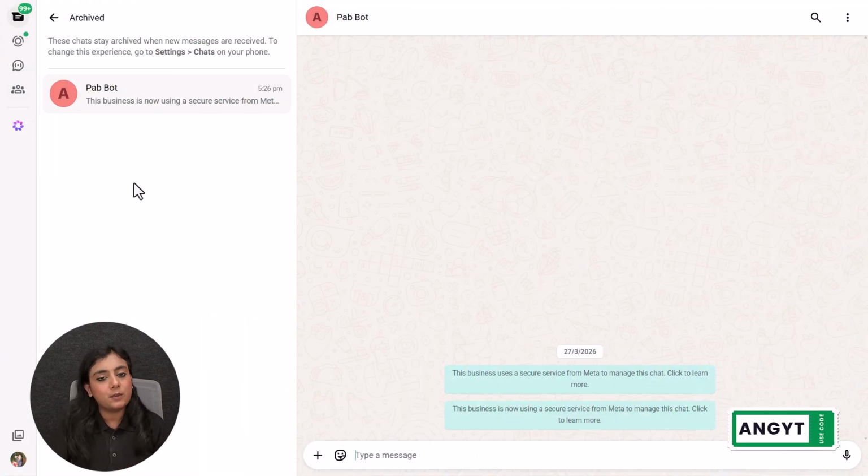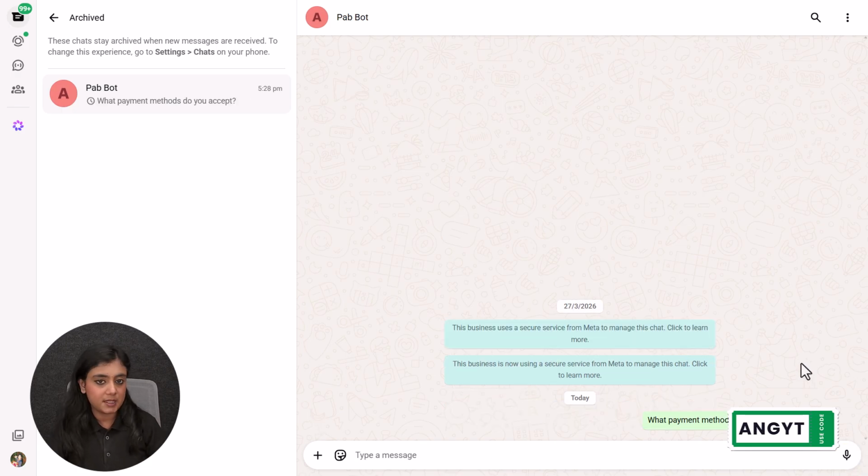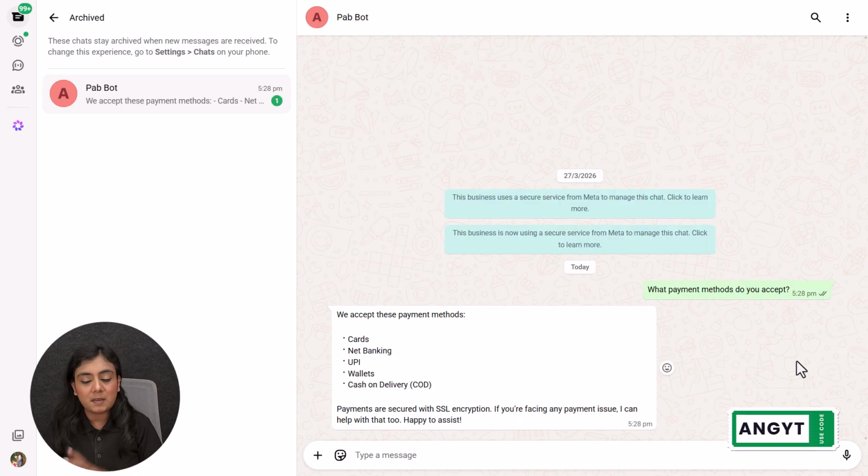Let me show you how this assistant actually works. So this is the WhatsApp AI assistant that I have created, and my first question towards this AI assistant is, what payment methods do you accept? This is the most usually asked question that I receive on my WhatsApp through my customers. You can see instantly I have received the reply from the AI assistant saying, we accept these payment methods of cards, net banking, UPI, wallets.